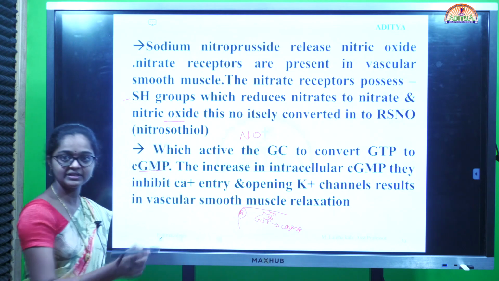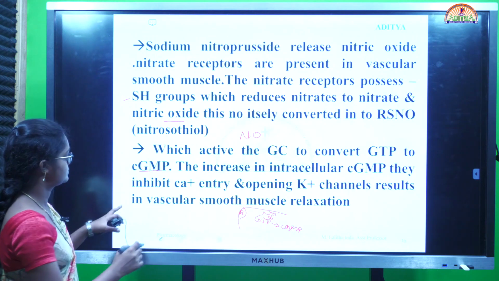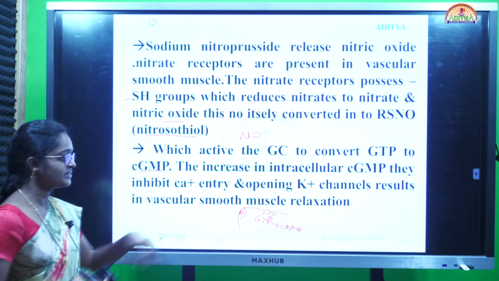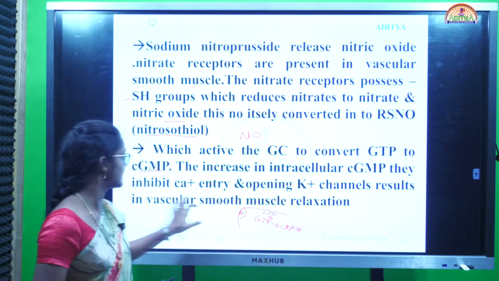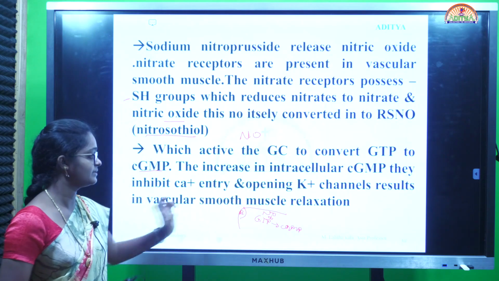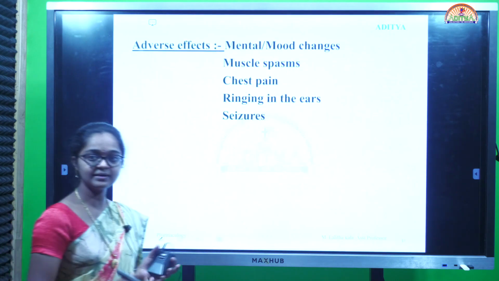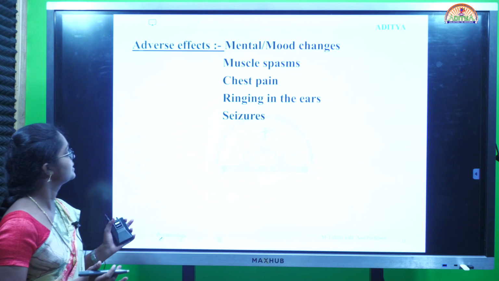Nitric oxide is converted to RSNO, the nitrosothiol group, as also referred to in the anti-anginal drugs, which activates guanylate cyclase to convert GTP into cyclic GMP. This increases the intracellular cyclic GMP. They inhibit calcium entry and open potassium channels, resulting in vascular smooth muscle relaxation.